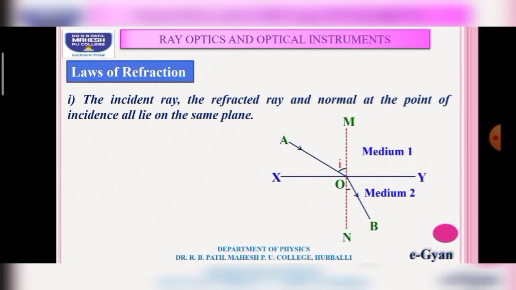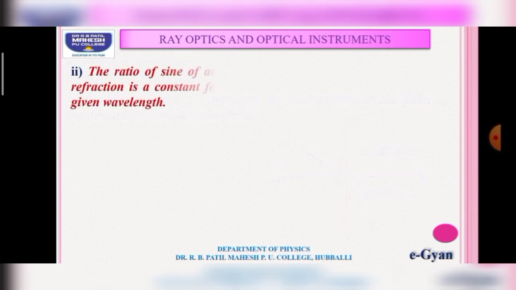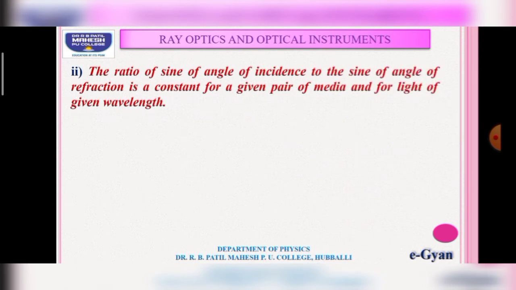Second one: the ratio of the sine of the angle of incidence to the sine of the angle of refraction is a constant for a given pair of media and for light of a given wavelength. These two conditions are important. The ratio of sine of angle of incidence to sine of angle of refraction is constant for a given pair of media, and for a given wavelength of light.